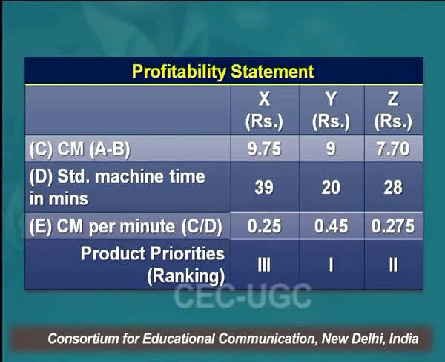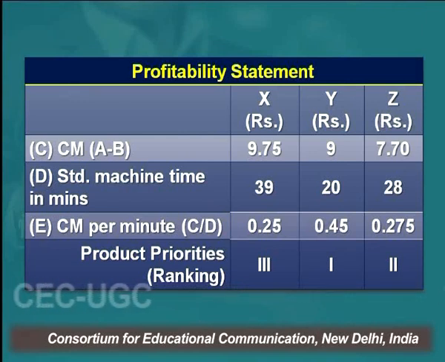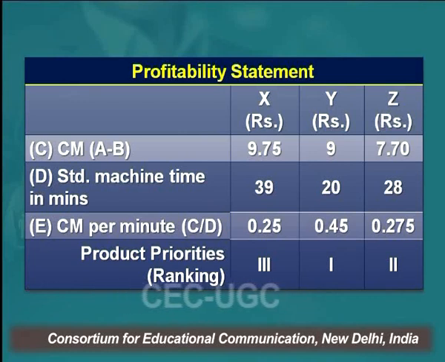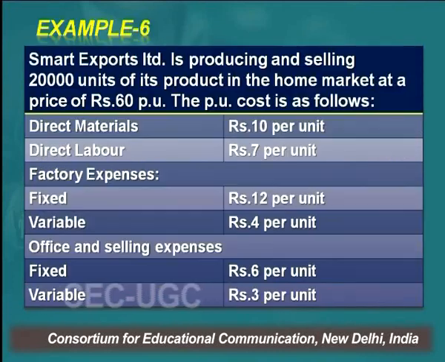The second priority I'll give to Z product, because it gives you 0.275, you can say 28 paisa. And for X it is 25 paisa, so I'll give it third priority. So in a key factor situation, we keep in mind the contribution margin as per the key factor. That is our deciding factor, right?